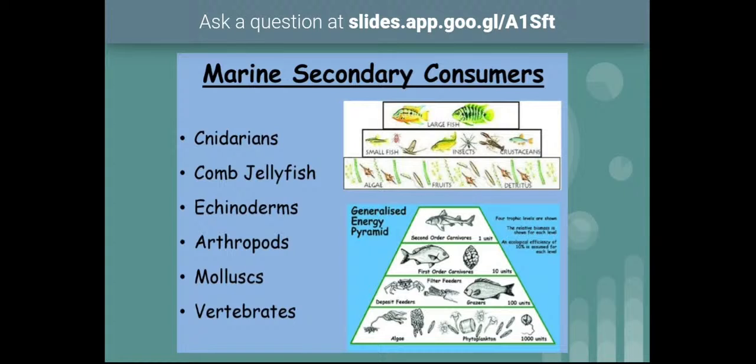Cnidarians are the largest in number, we can say, in oceans more than in fresh water. Examples include corals, which are plentifully available in coral reefs, and sea jellies and sea anemones. Some big sized sea jellies also belong to the cnidarians.